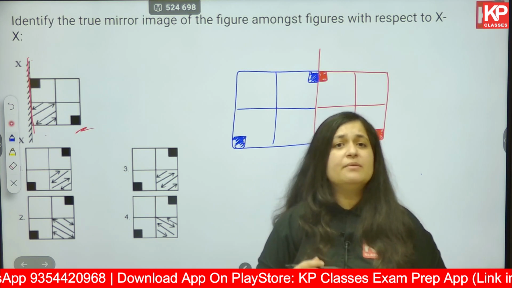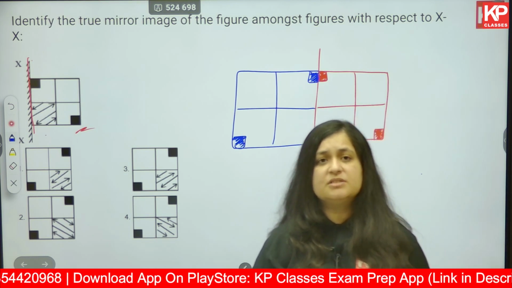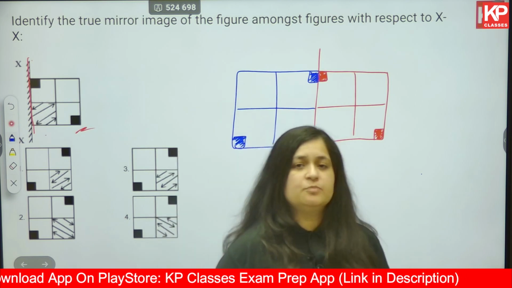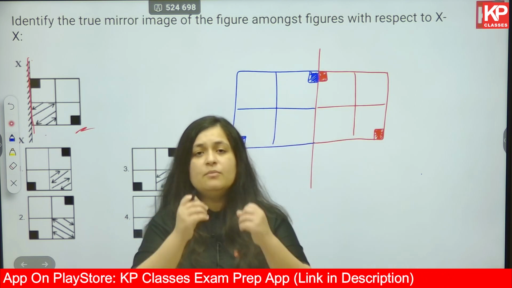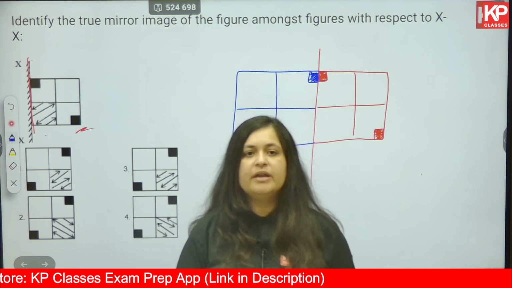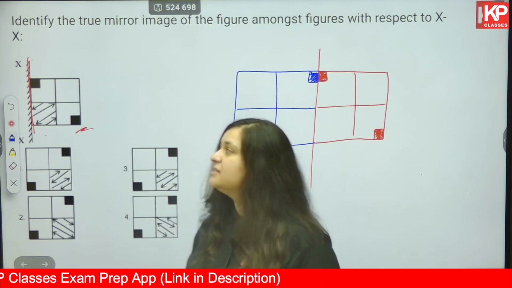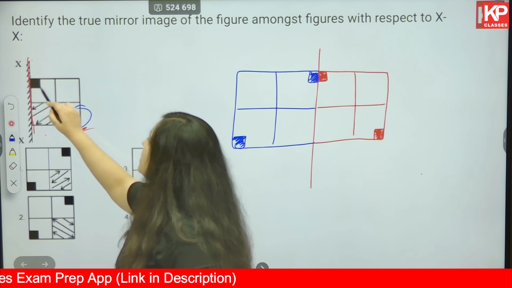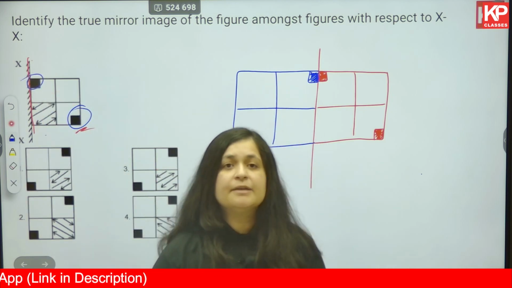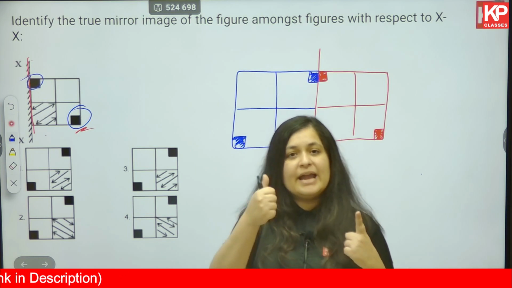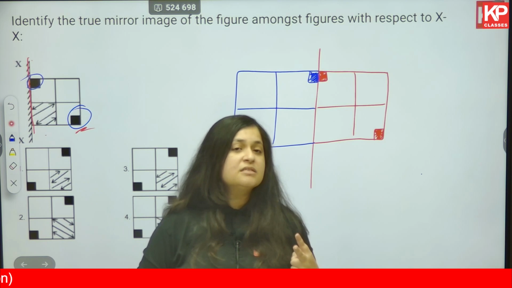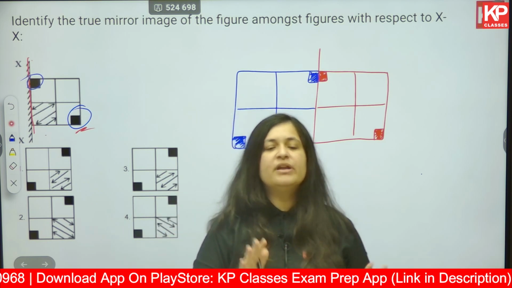Okay, let's go element by element. In these type of questions it's very important that you simplify it as much as possible, starting with the most prominent elements that you are able to find. So first of all, a square divided into 4 squares, tick. Next, this is the next prominent element that you are able to find. Let's find out the mirror image of that, and let's see if we are able to, 1, identify the correct answer, 2, eliminate any answer or any option which is definitely wrong.